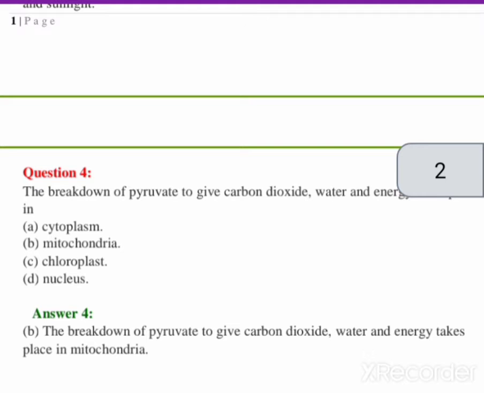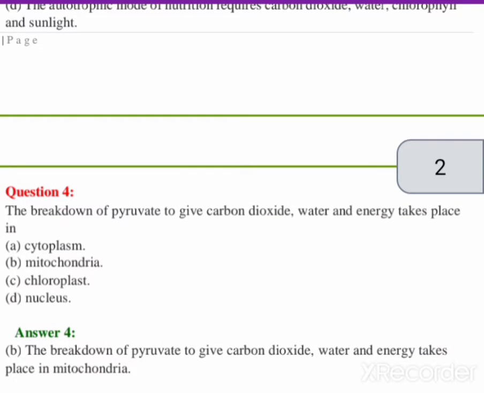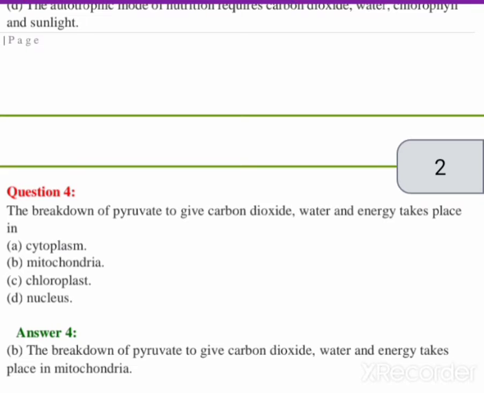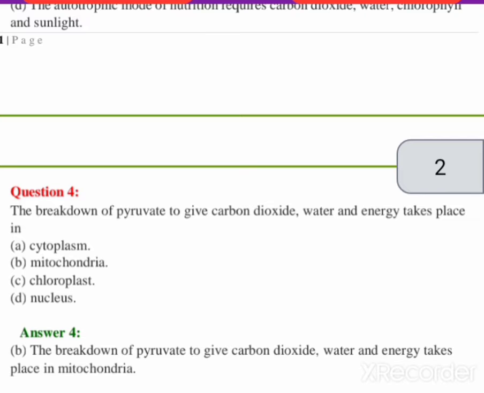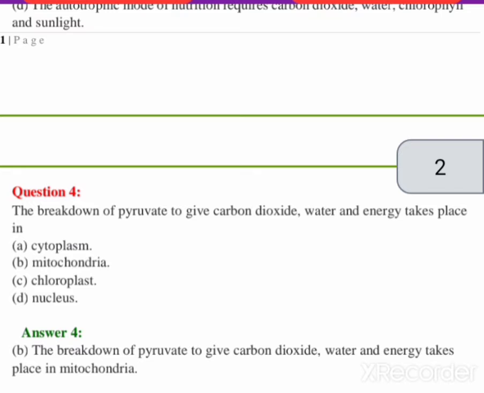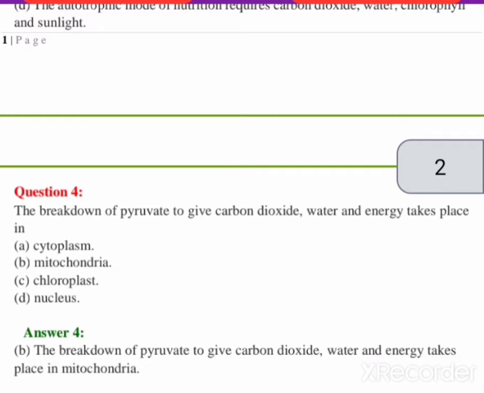So pancreatic juice and liver both play a very important role in digestion of fat in our body, and this is referred to as emulsification of fat, and it takes place always in the small intestine. So emulsification of fat means the breakdown of fat and the digestion of fat, both the processes occur in our small intestine. So the small intestine plays a very important role in digestion of all the components of food, either carbohydrates, fats, or proteins; all are digested with the help of the small intestine.